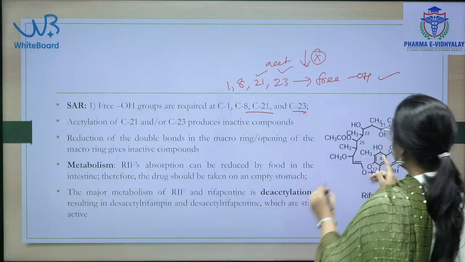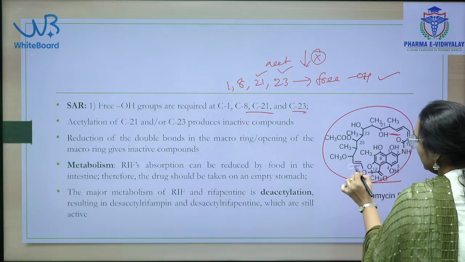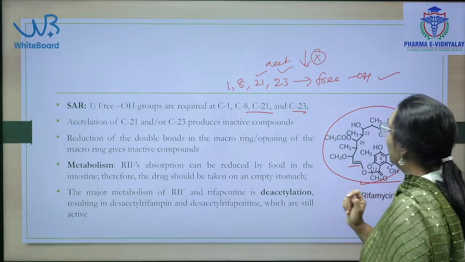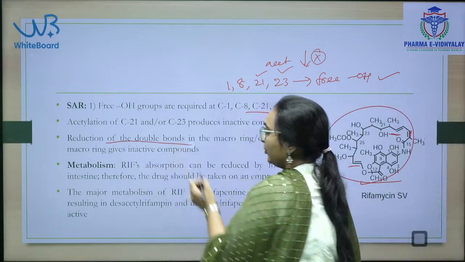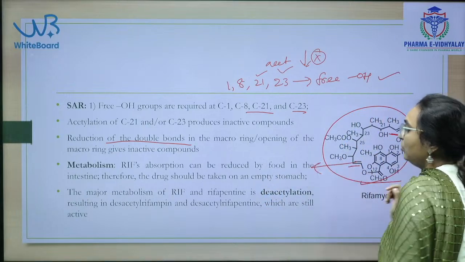And this is the macro ring, and double bonds are there. Reduction of the double bonds or opening of the macro ring will cause inactive compounds.